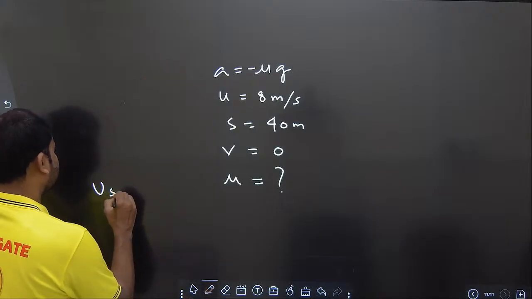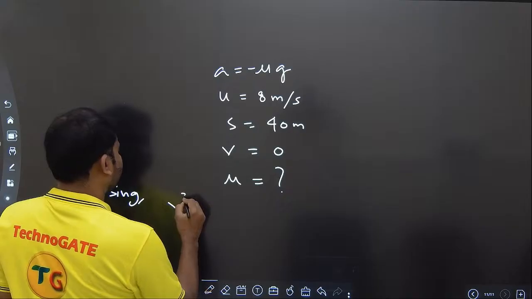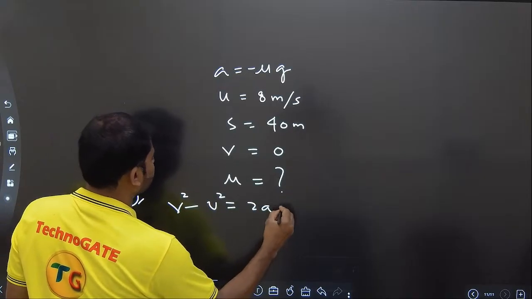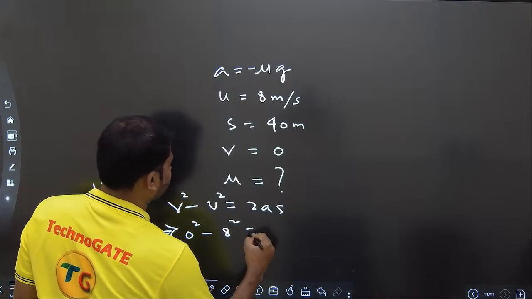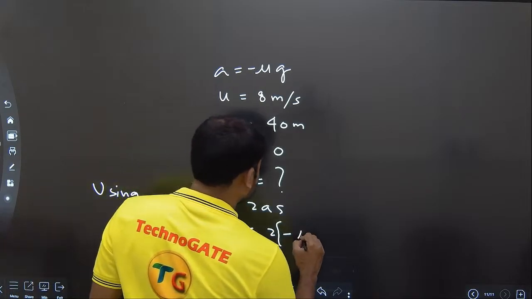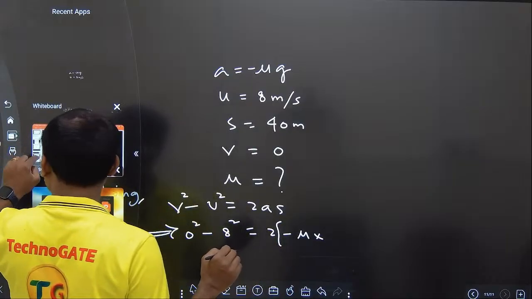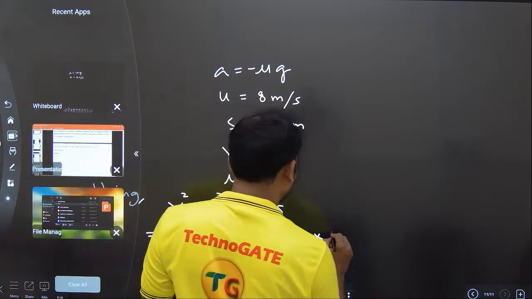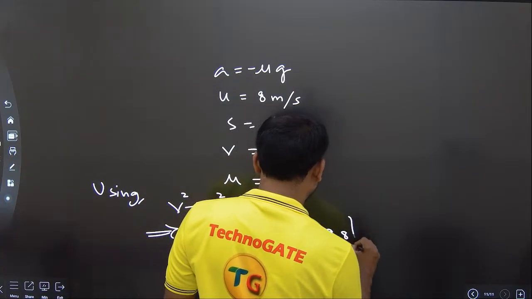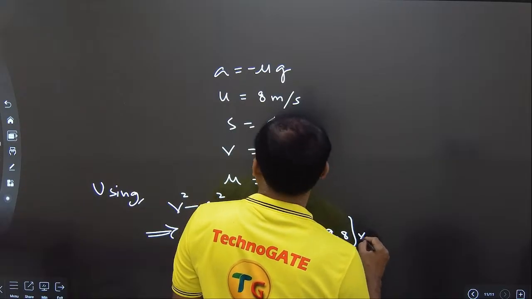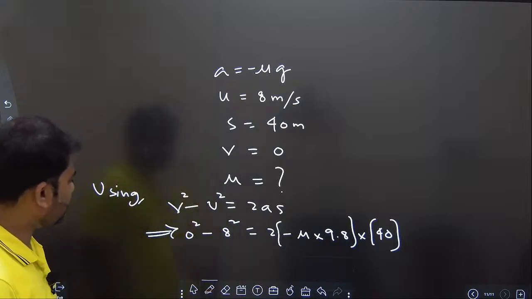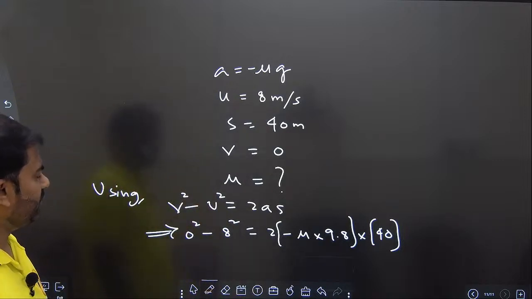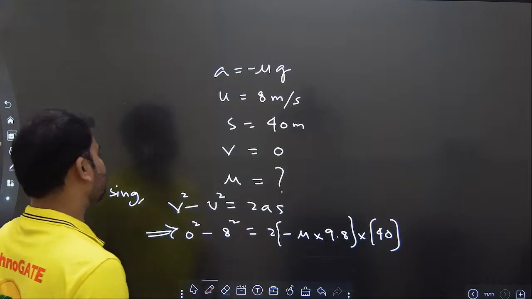So using v square minus u square is equal to 2as. V square is 0 square, u square is 8 square, and a is minus mu into g. The g value, 9.8, is given in the question, so we should take it like this: 9.8 into s, which is 40. So 0 square minus 8 square is equal to 2 into minus mu into 9.8 into 40. So let's get the value of mu.